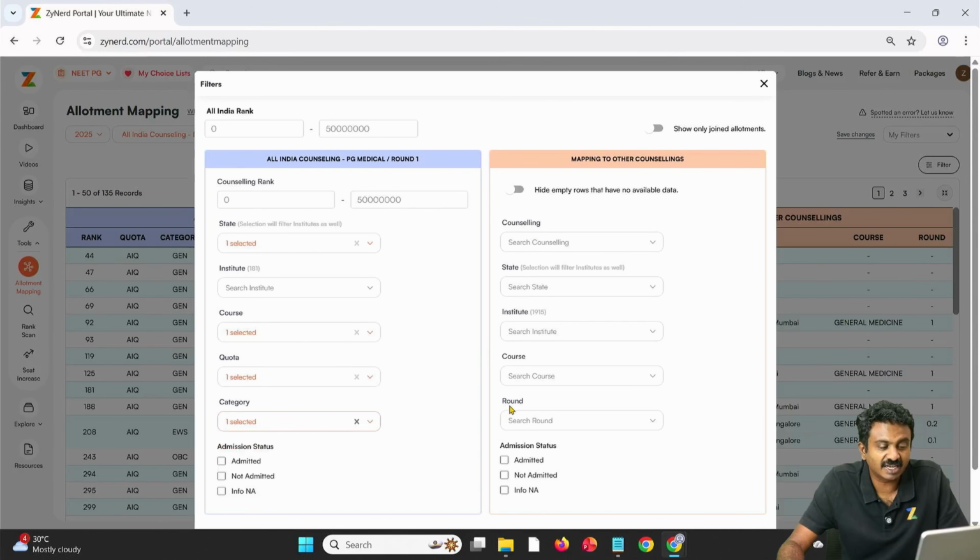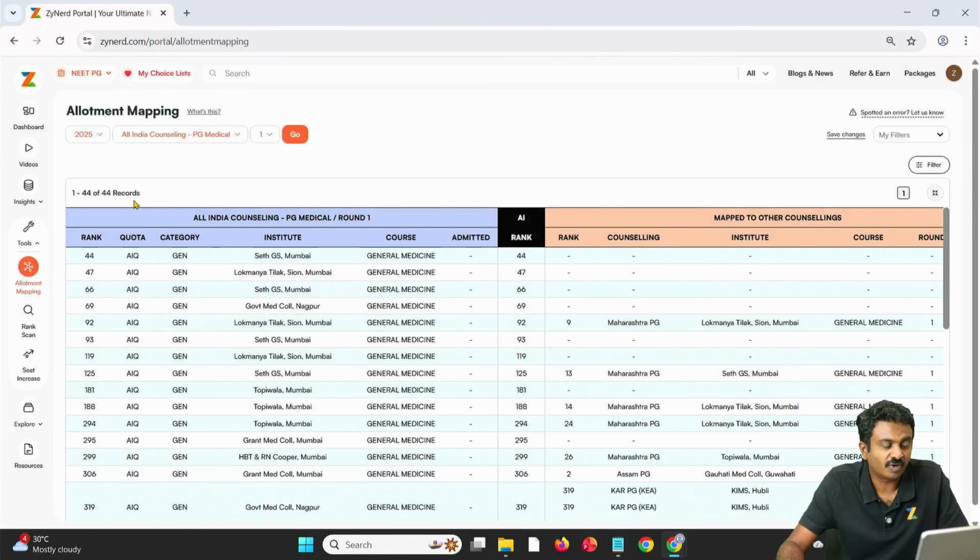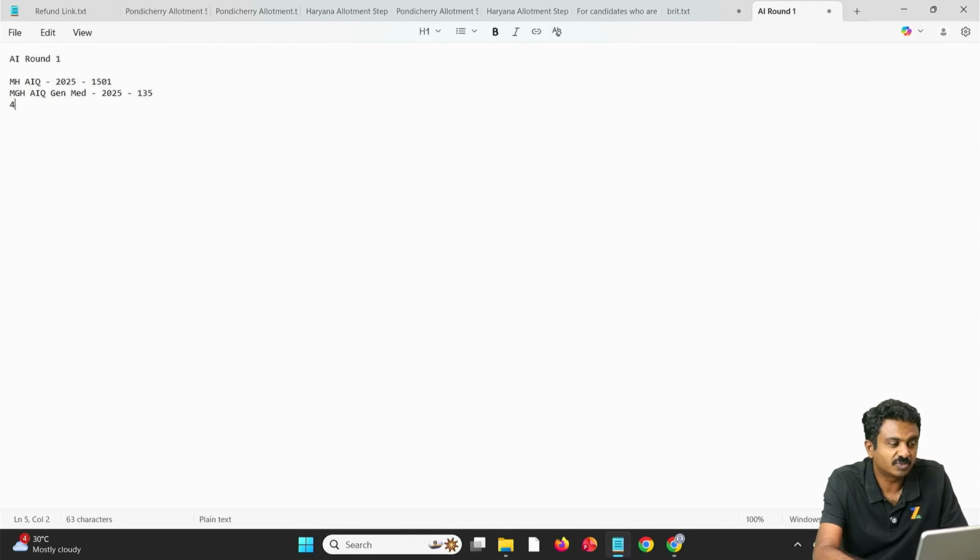Now, next we move on to select my category. My category is general category. So I am primarily selecting 44 records only. 44 is the total number. So we have MH, AAQ, Gen category general medicine seats as 44.